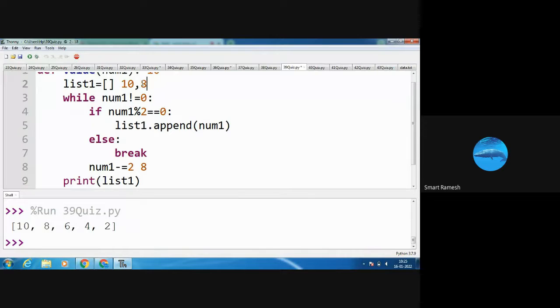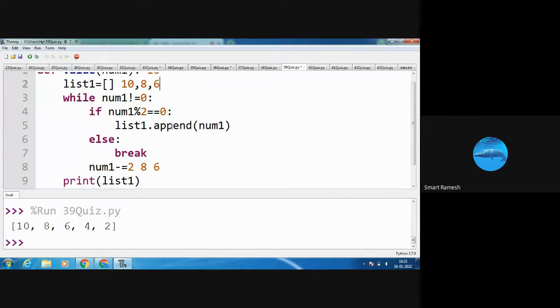Next, after the if block is over, control comes here. Num1 minus equal to 2 means my num1 is 8 now, minus 2 means 6. Num1 is 6 now. Again I am going to the while block. 6 not equal to 0. Yes, the condition is true. I enter into the while block. If 6 modulus 2, the answer is 0. 0 equal to 0. Yes, the condition is true. I am going to list 1 dot append the 6 in list 1. So 10, 8, 6 is also added in the list.